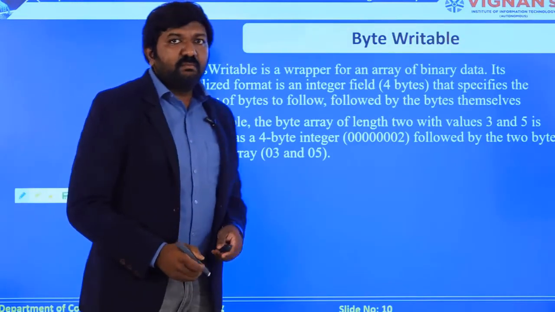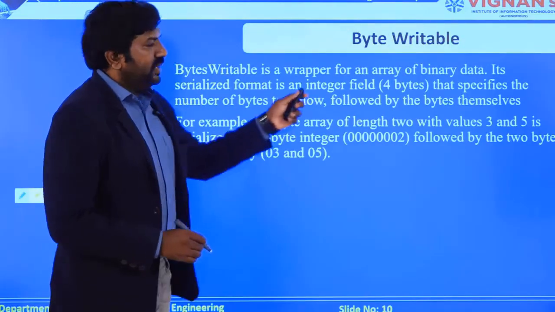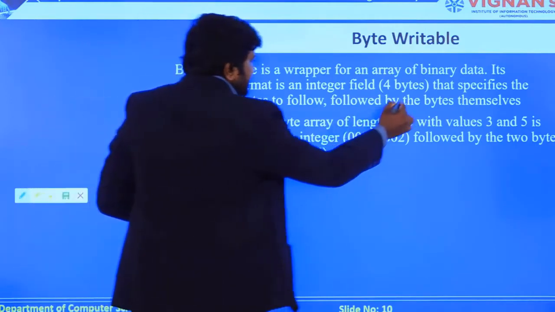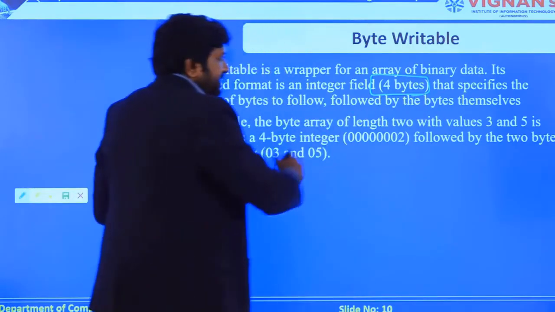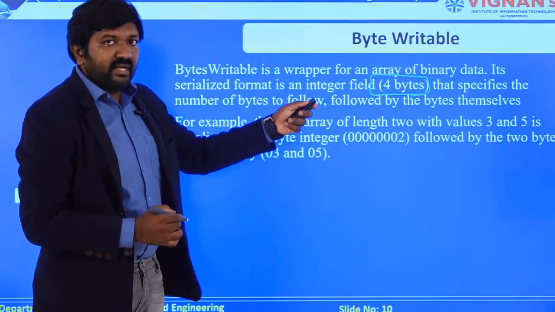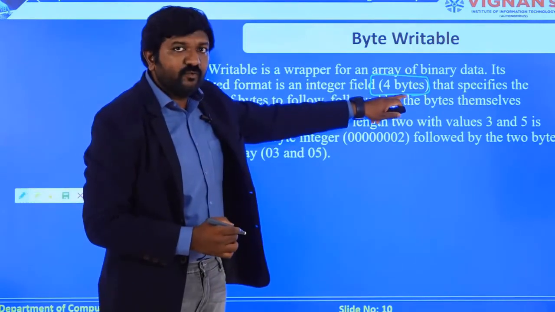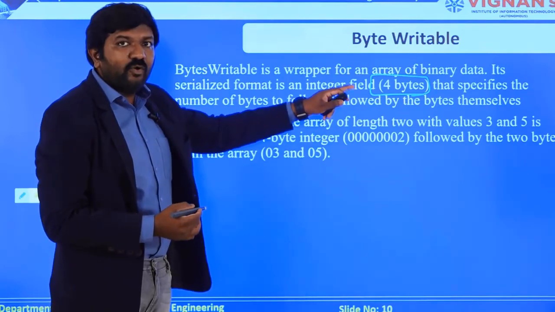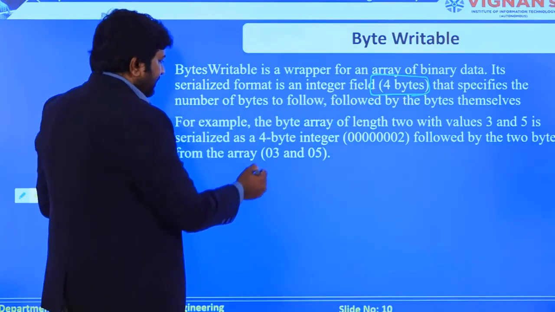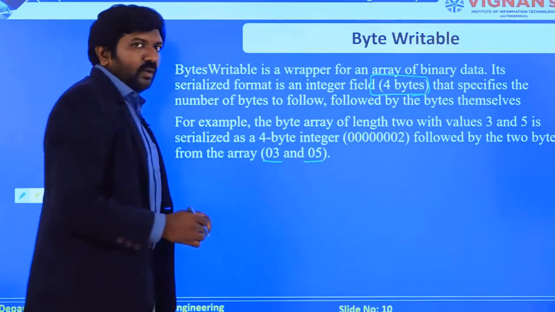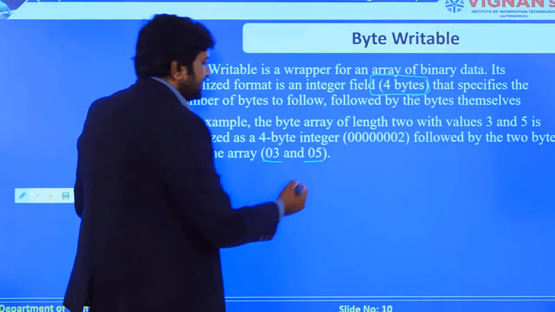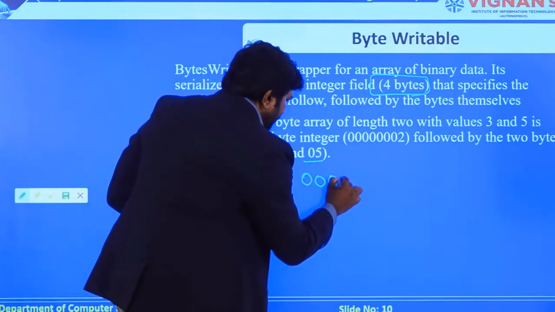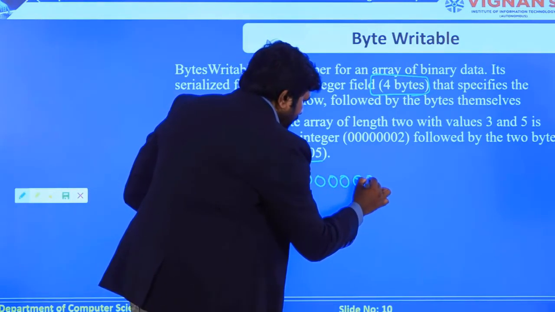So next one is byte writable. It is very easy to understand, but let me put some information on it. See, the size is 4 bytes. The next example would be byte writable. The size given for it is 4 bytes, where if you want to store a value, you are allocating 4 bytes for that. So I have numbers 3 and 5. How am I going to define that? So let's see, you are going to store it in this way, where I have already defined with value 2.